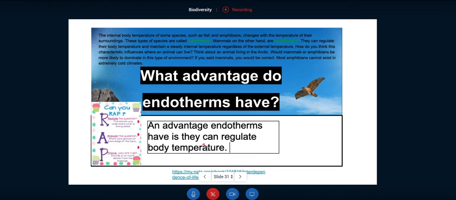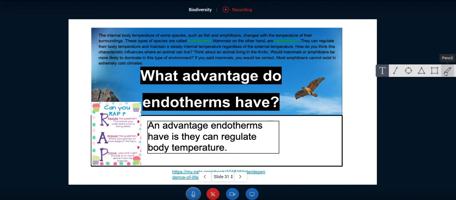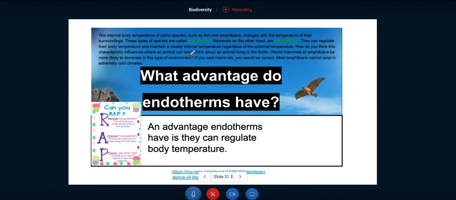So we need to provide more proof that they can regulate their body temperature. If you read on in the text, it says they can maintain a steady internal temperature regardless of external temperature.